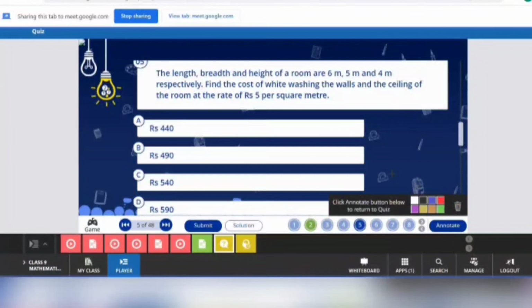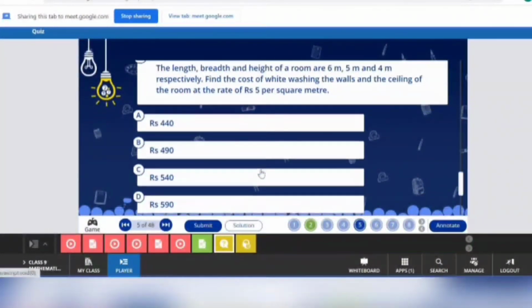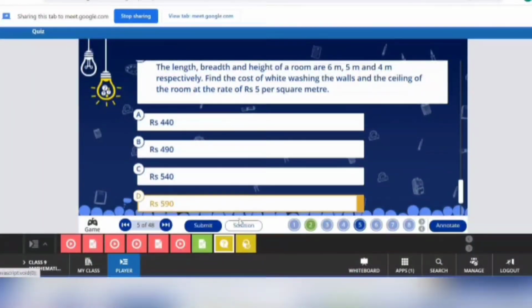Let's see what is this. I am submitting. Just wait. Okay. Yes, very good, Paya. So it is 590. I think this part is very clear to you.